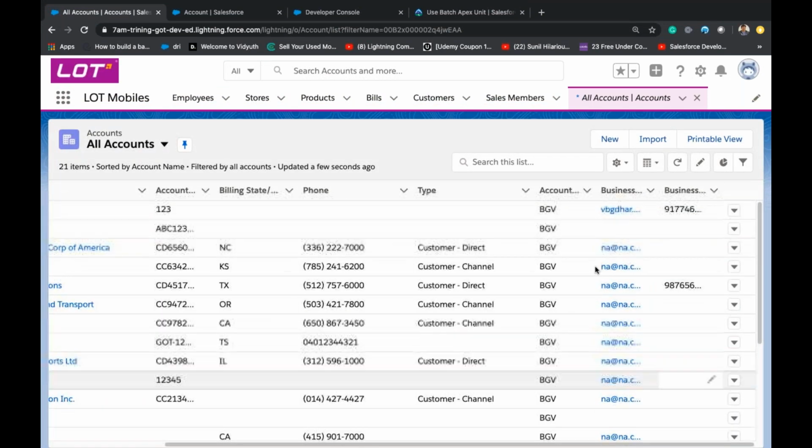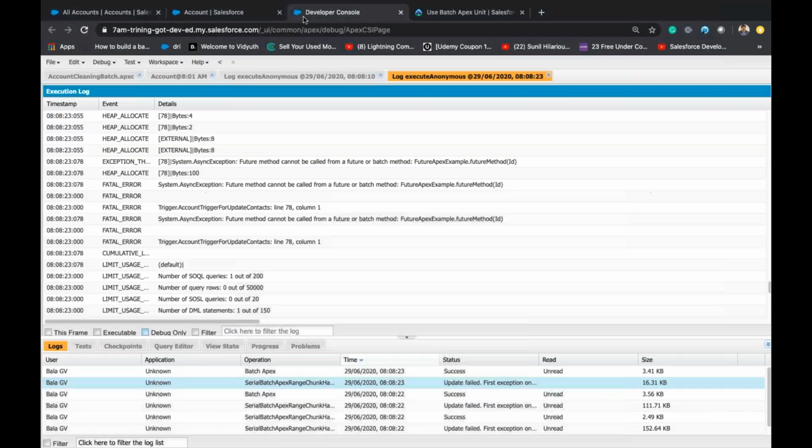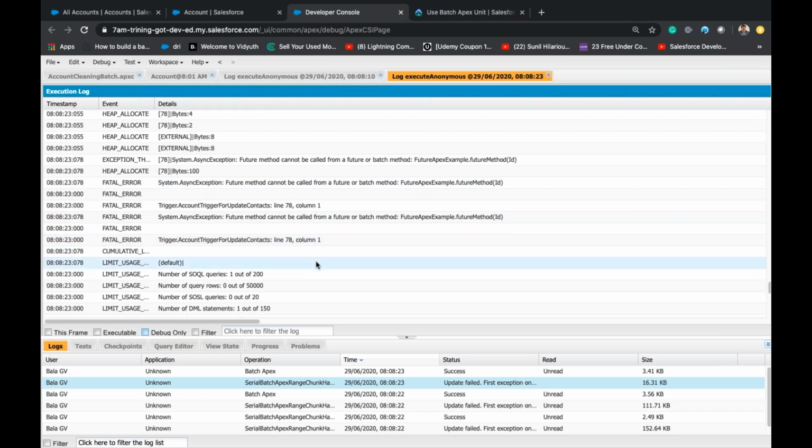Definitely yes, update failed. You can see here: future method cannot be called from. So because of some trigger or something.